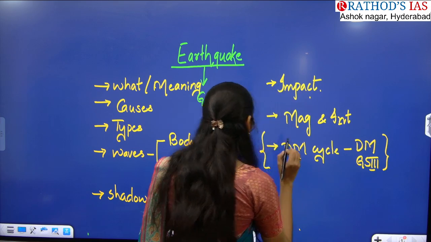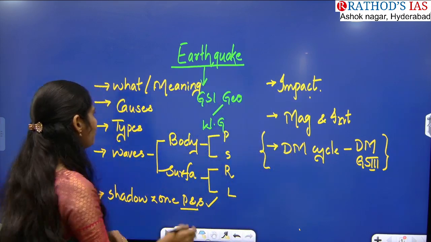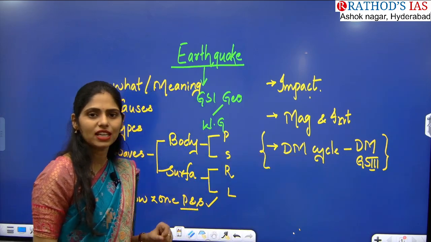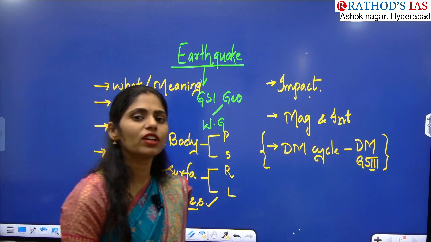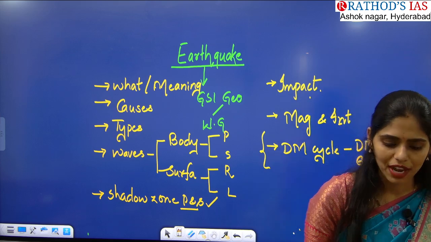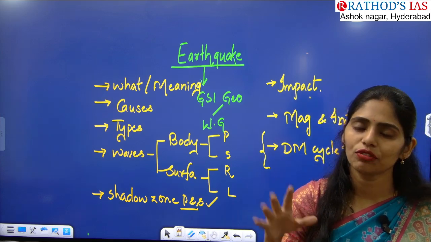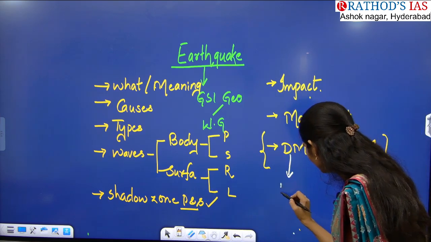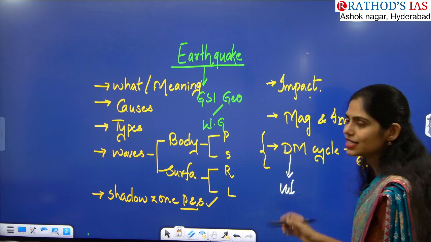One important work you have to do is draw the India map and see the vulnerable areas. How many earthquake zones are present in India? We have 4 earthquake zones. You have to see in which part of our country which earthquake zone is located, and add that in your disaster management.